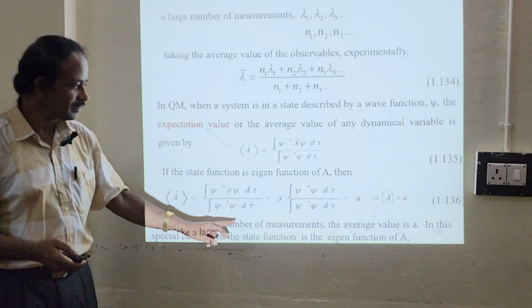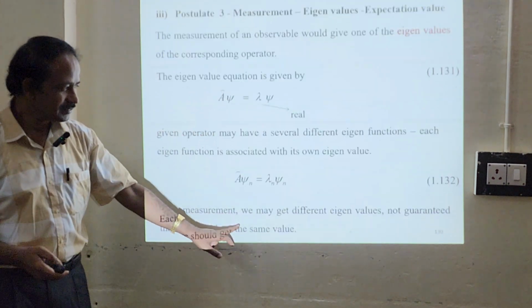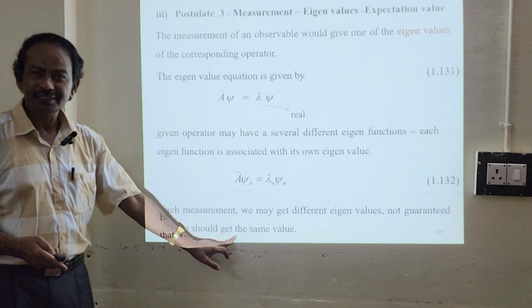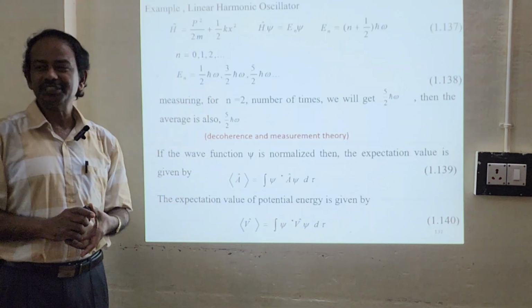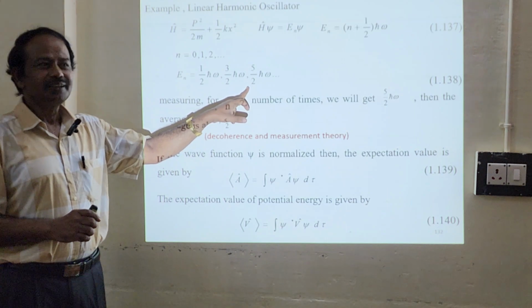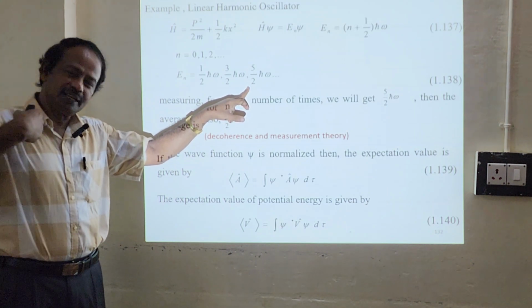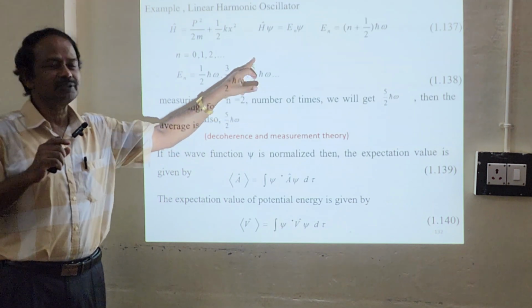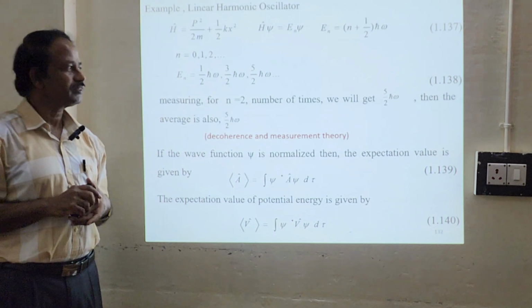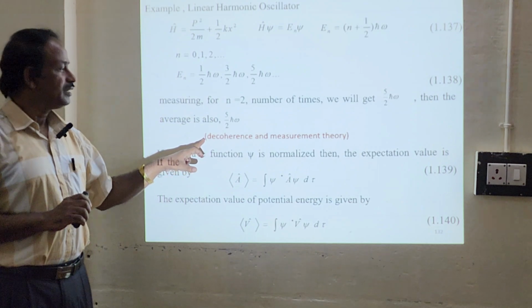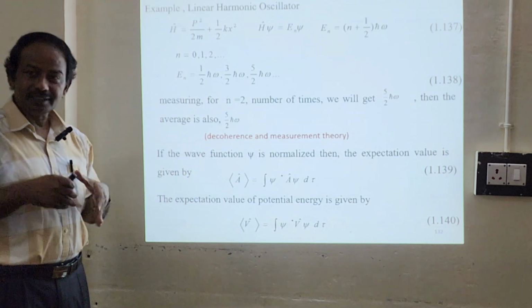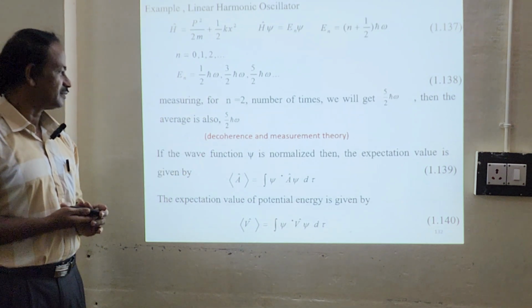Earlier we said it is not guaranteed that we get the same value, but here for n equal to 2, if you repeat a number of times, you will get only 5 by 2 h bar omega. So this is just a contradiction. This is called decoherence and measurement theory. Research is still going on in this area.